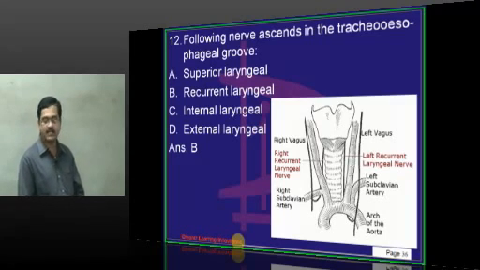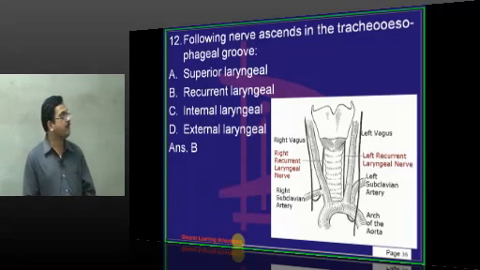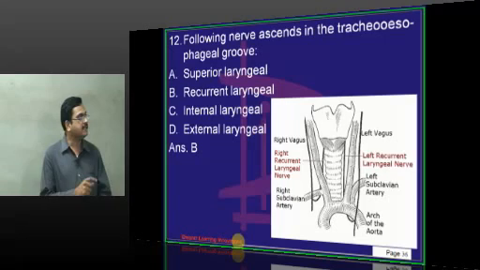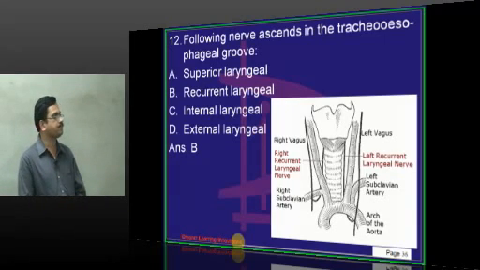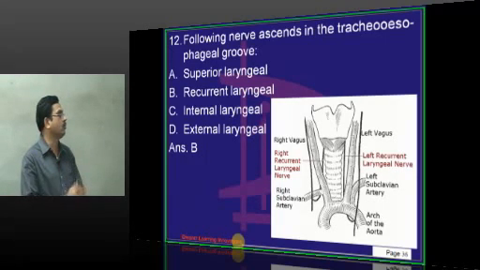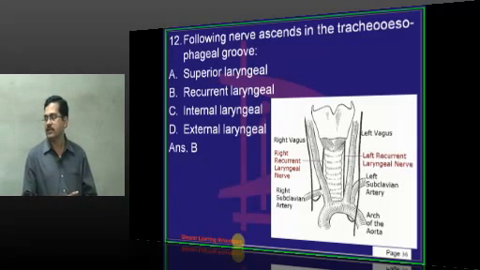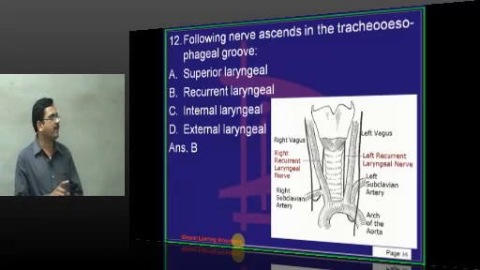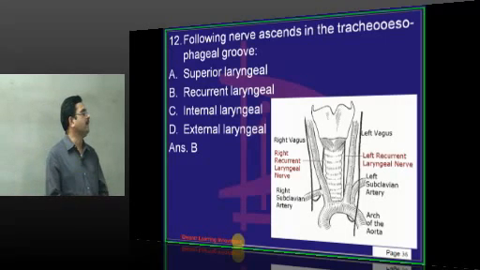So, the superior laryngeal nerve, the first option. The superior laryngeal nerve is also a branch of vagus. It divides into two branches, the internal laryngeal nerve and the external laryngeal nerve. The internal laryngeal nerve is totally sensory. It pierces the thyrohyoid membrane, enters into the larynx and supplies the mucous membrane of the larynx above the vocal folds. Whereas the external laryngeal nerve is totally motor. The only muscle supplied by the external laryngeal nerve is cricothyroid. All the muscles of the larynx are supplied by the recurrent laryngeal nerve except cricothyroid.